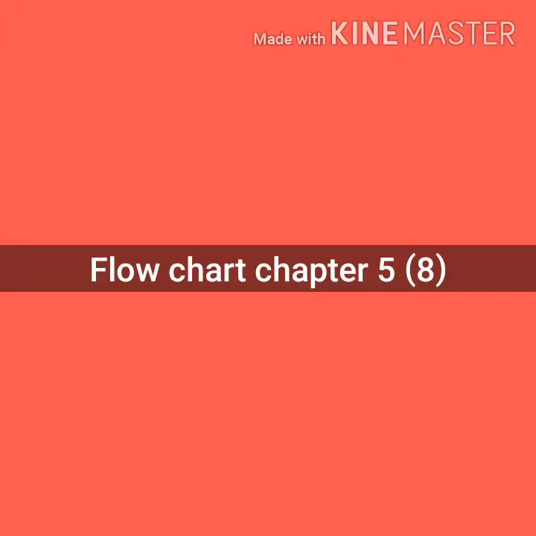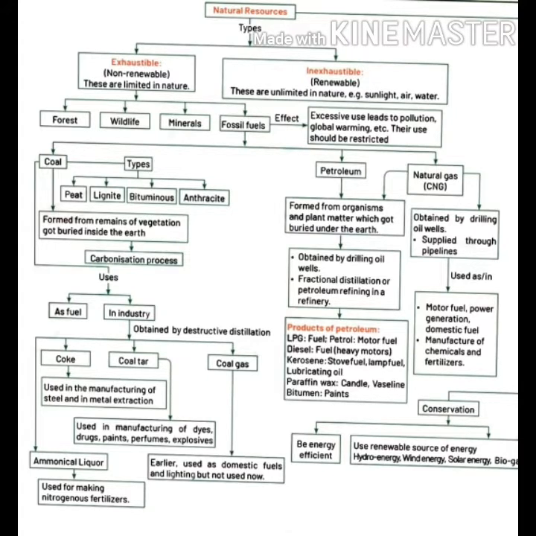Flow chart of chapter 5 for class 8. Children, natural resources are of two types, exhaustible and inexhaustible. Exhaustible resources are also called non-renewable, and these are limited in nature. Inexhaustible resources are also called renewable, and they are unlimited in nature, for example sunlight, air and water.